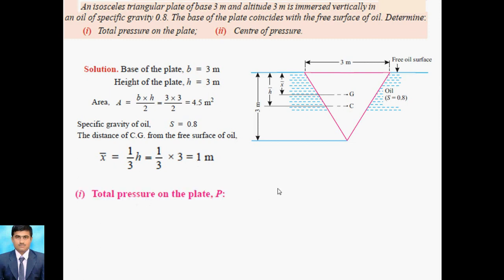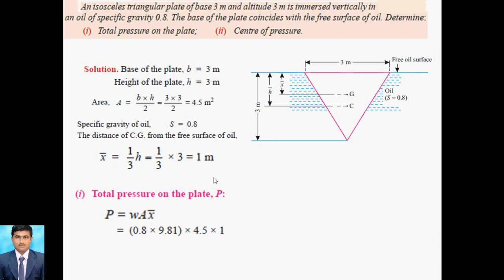Now we go for P is equal to W A x bar, that is the relation. W is rho into G. Rho is not given, but 0.8 is given, so we can take 0.8 as it is for W. Rho G, that's why 0.8 into 9.81 into 10 to 3. A is the area of this particular isosceles triangle, and x bar is 1.